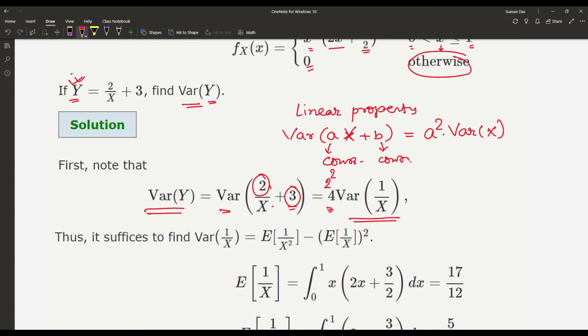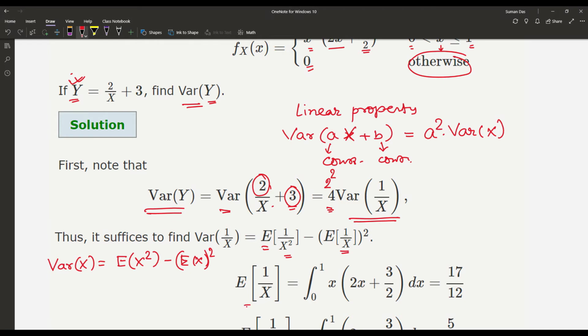Now if we look at the formula for finding the variance of X, we have E of X square minus E of X whole square. So to find the variance of 1 by X, we have to find E of (1 by X) square minus (E of 1 by X) whole square.